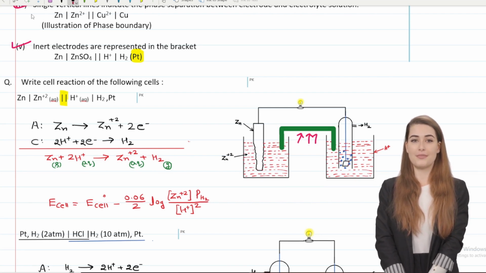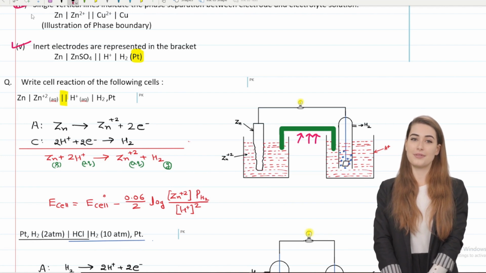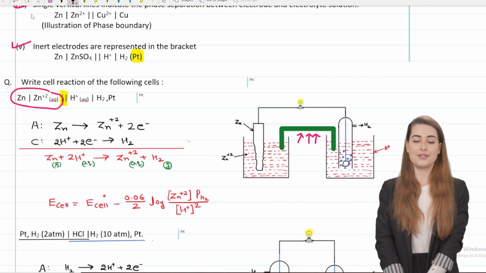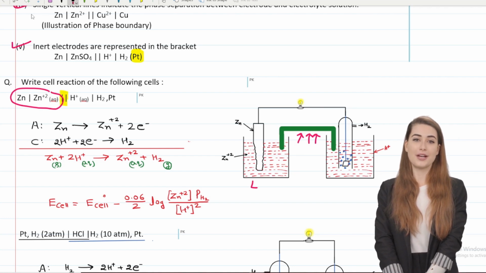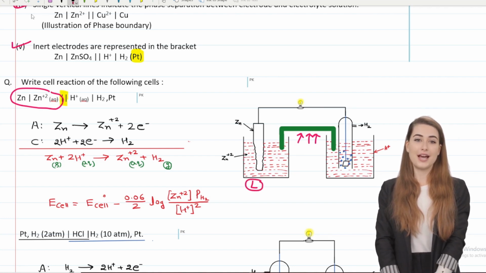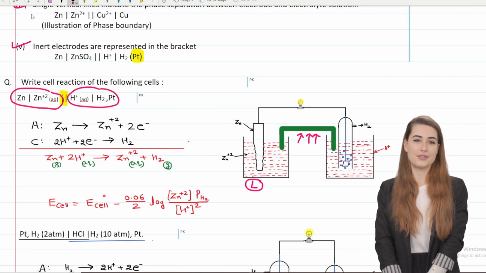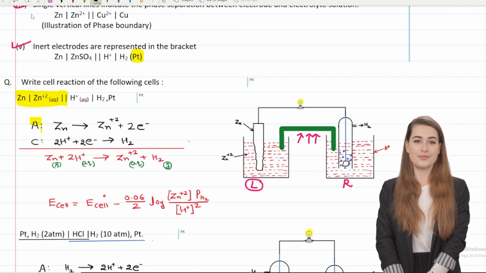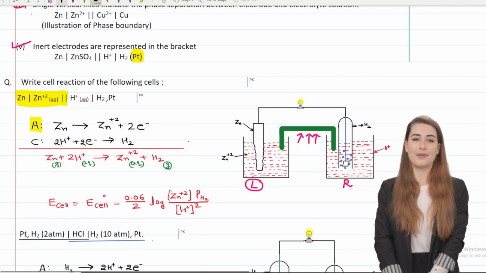If you start talking about this zinc half cell, I would write it on the left side, and you would write this one on the right side. Let's talk about the reaction. If I talk about the first diagram, it is on the left side, and left side means we write anode. And what always happens on the anode? Oxidation always happens on the anode.